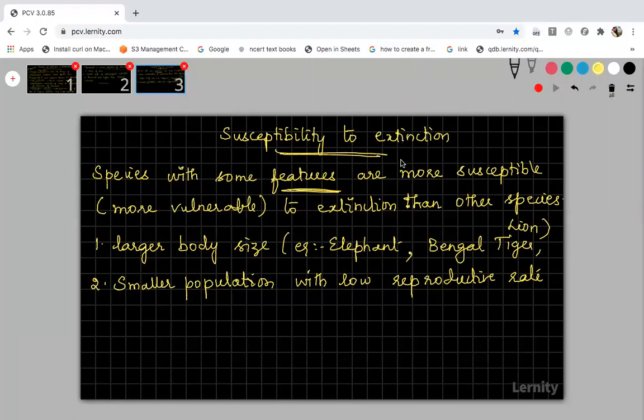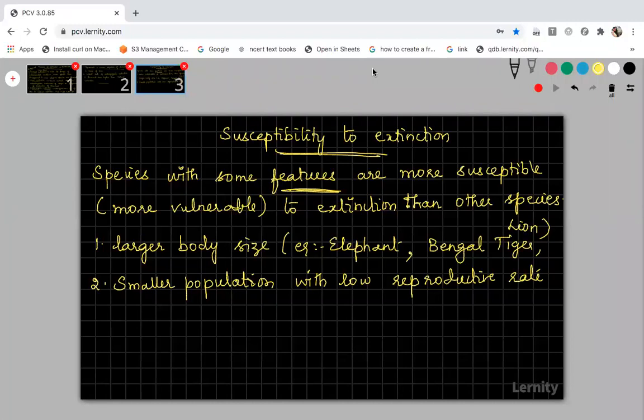One student is asking, if the BMR is very low, then how are lions and tigers able to run very fast, when compared to deer and smaller organisms that run slow? It is not that BMR alone is responsible for an organism to run very fast or slow. When we are talking about extinction, don't compare this concept with that.